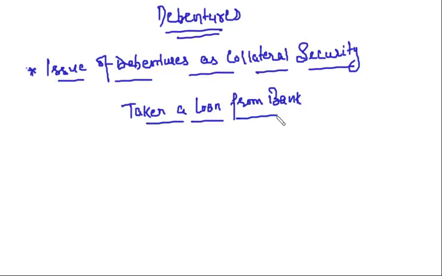For that, they will always keep an asset of that person as a security to cover the loan, right? Say a company took a loan from the bank and kept its land as security.